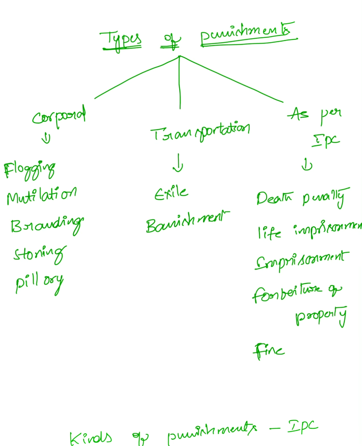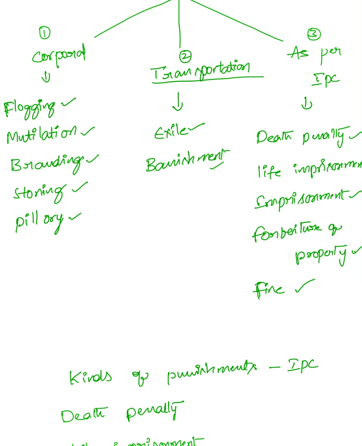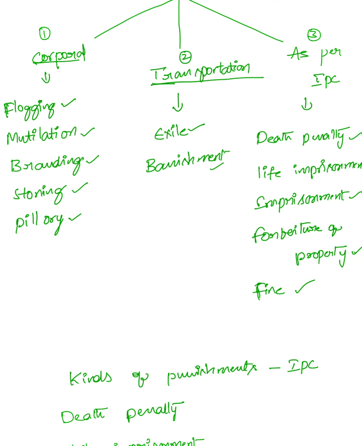There are three types of punishments. One is corporal punishment, second is transportation, and third is as per IPC. In corporal punishments, there is flogging, mutilation, branding, stoning, and pillory. In transportation, there is exile and banishment. As per the IPC, there is the death penalty, life imprisonment, forfeiture of property, and fine. We will discuss corporal punishments and transportation later.